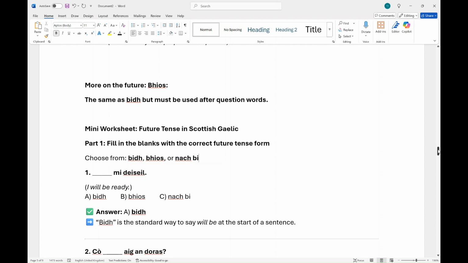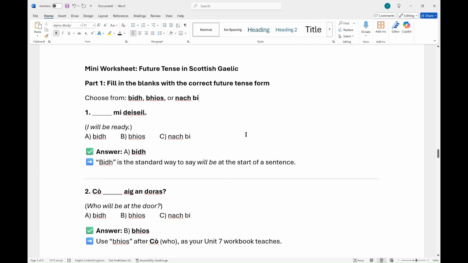Okay. Let's try to go through these. The answers are written very clearly underneath, so I'm not looking at the answers. I'm just going to guess, and then I'll glance down. So the first one isn't a question. It's not a negative. The choices are be, Bhios, or nachbi. So I'm going to go with B. I will be ready. Be me, Gisel. Yeah, I will be ready. And B is correct, as I can see there, right?